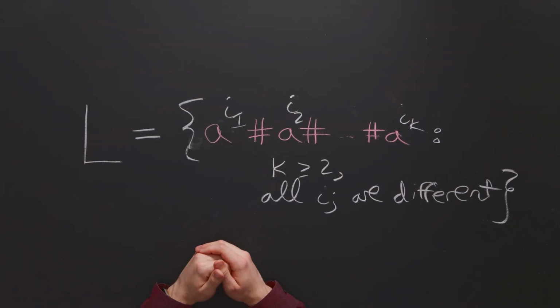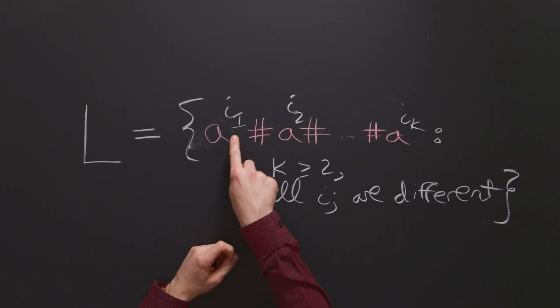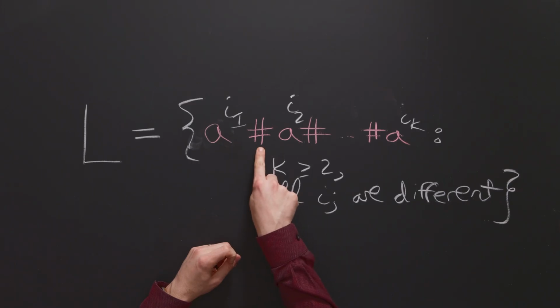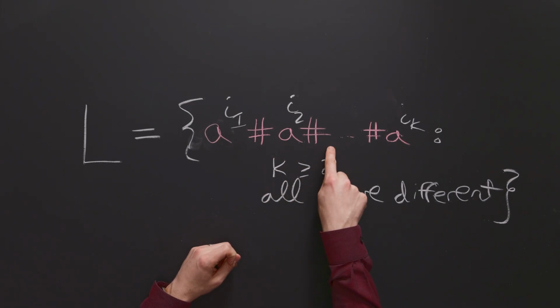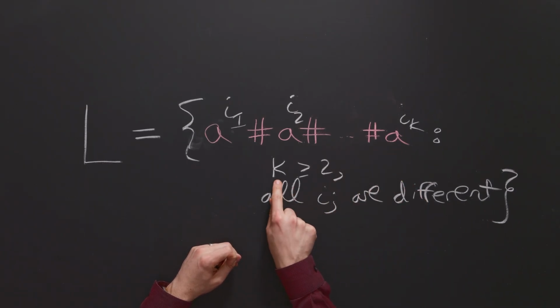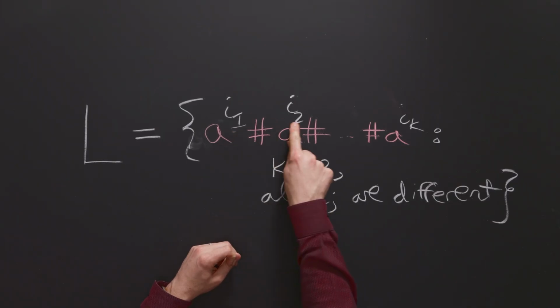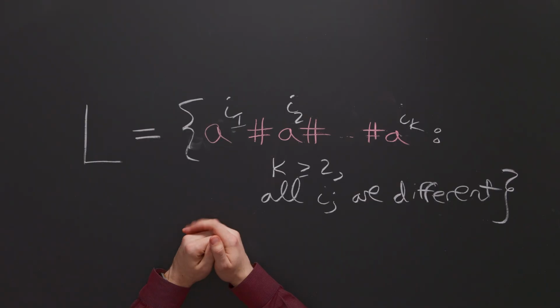Today we're going to be talking about a weird and quirky language, which I'm calling L here, and that is the set of all strings of the form a to some number, so some number of a's, followed by a pound sign, followed by some number of a's, followed by a pound sign, and so on. And then we end with another run of a's, such that k is at least 2, and all of the exponents here are different. There's a lot to say about this language, so let's get started.